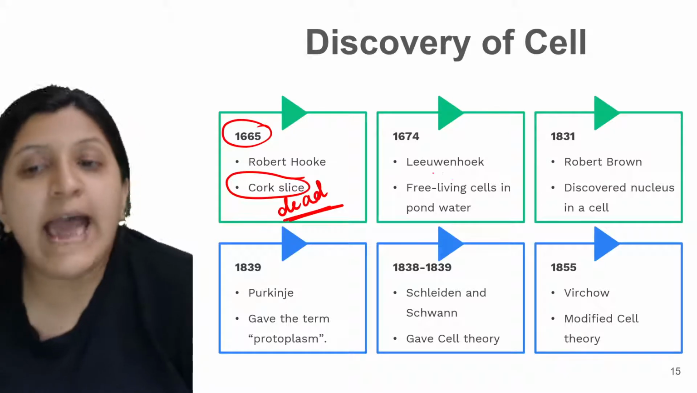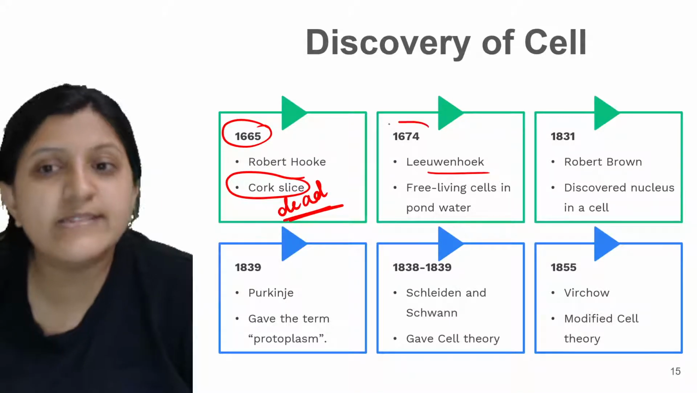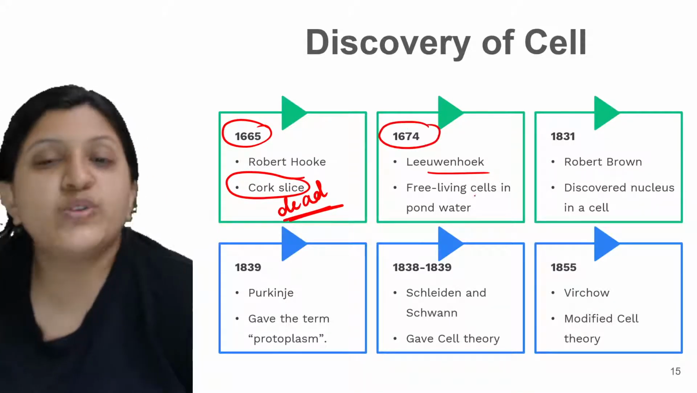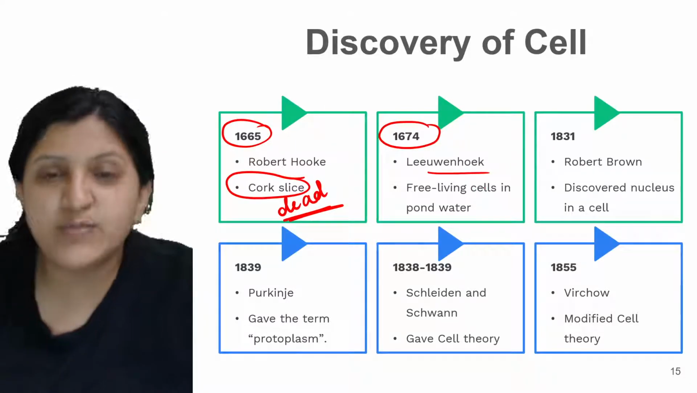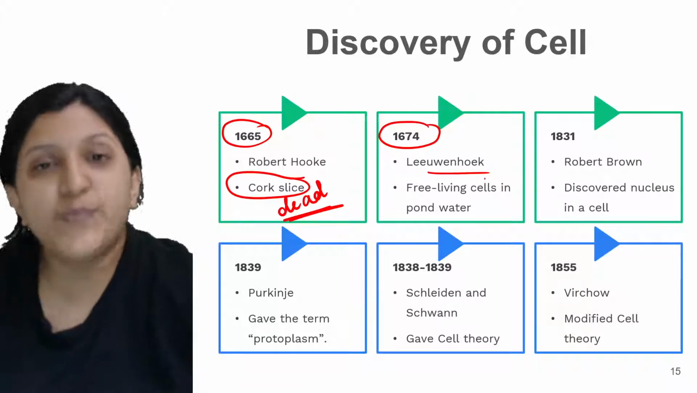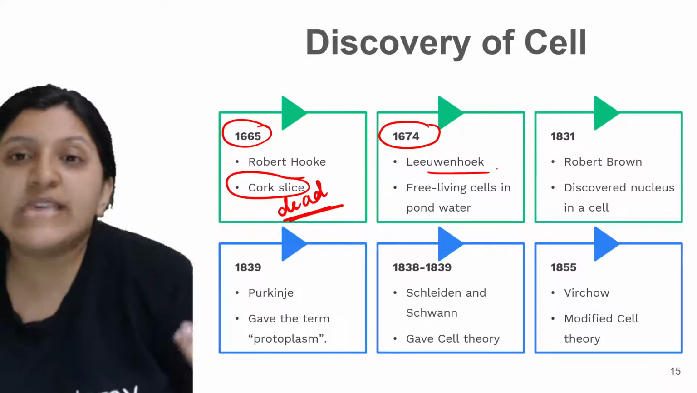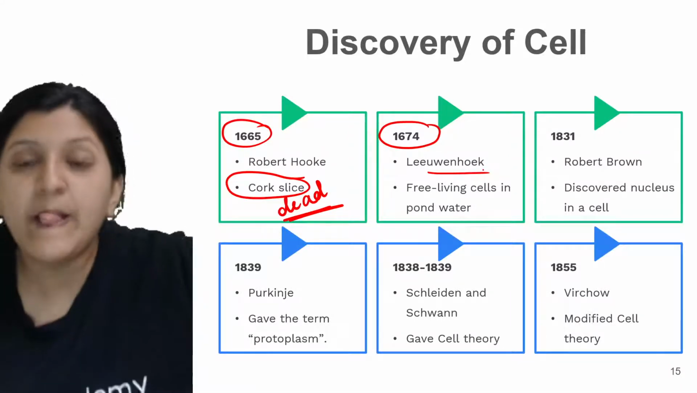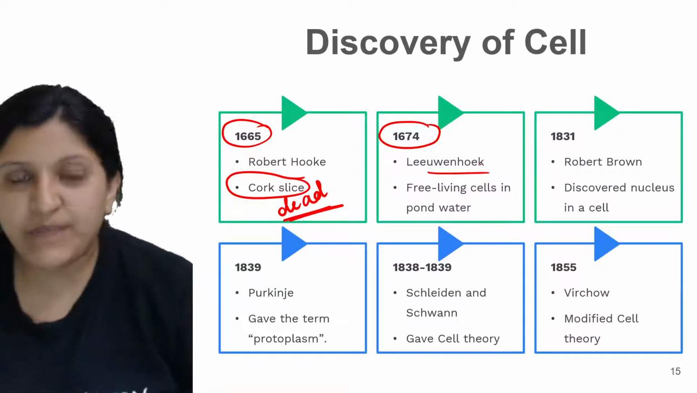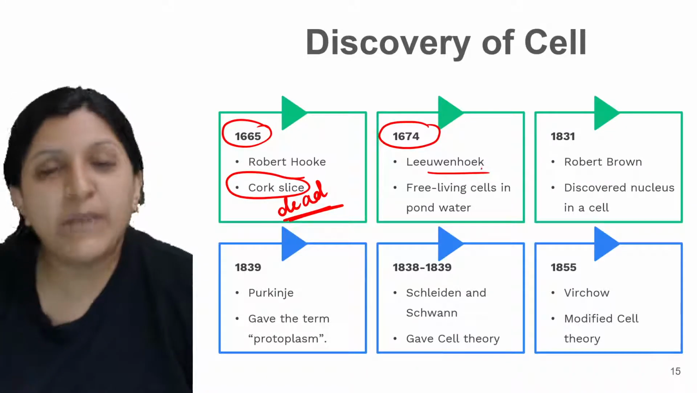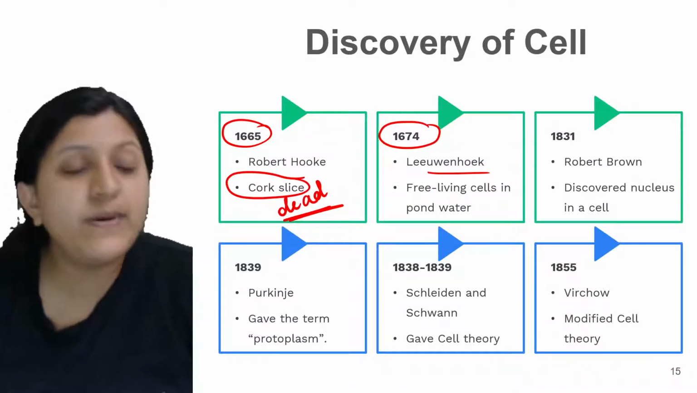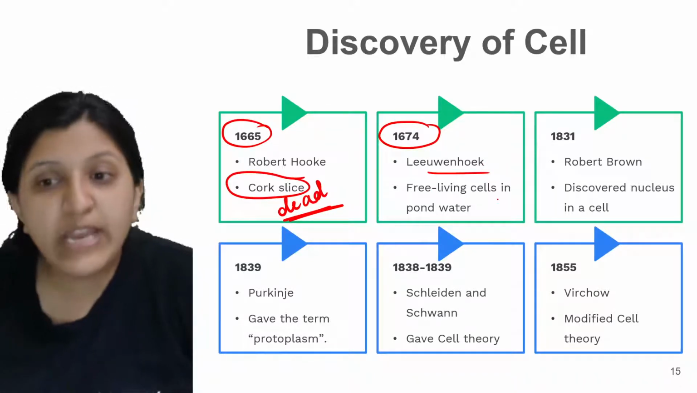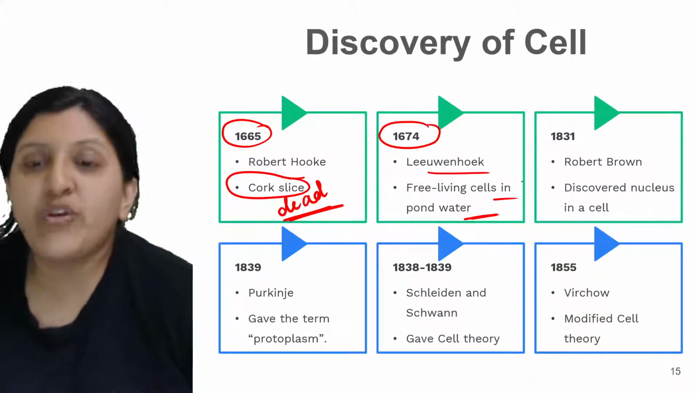Whereas Antony van Leeuwenhoek in the year 1674 took pond water and observed the different organisms. So what are those organisms? Since it was pond water, he was able to observe differently moving cells. He was able to observe amoeba and bacteria with flagella. So he is the person who discovered free living cells in pond water for the very first time.